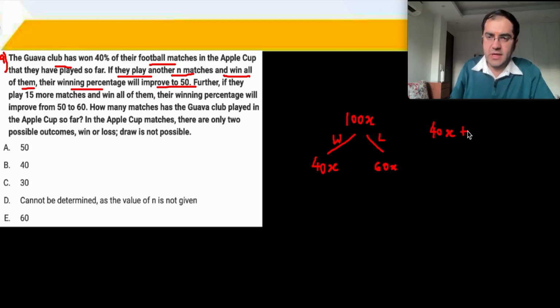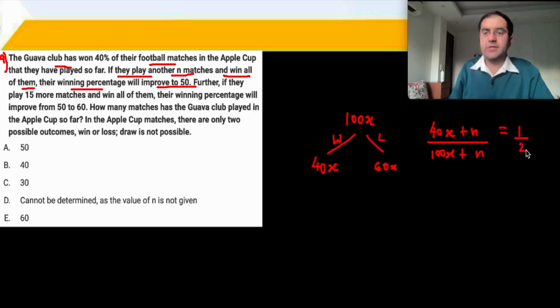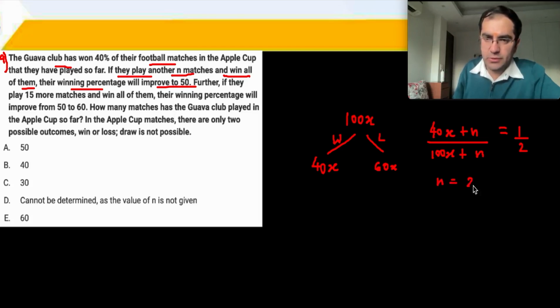40x, they win another n matches, and 100x, they play another n matches. Right? Into 100 is equal to 50, that is, winning percentage becomes half. They have won half of their matches. So from here, quickly, 40x into 80x plus 2n is 100x plus n, so n is equal to 20x. Okay, 80x plus 2n, 100x plus n, 20x is n. We got the value of n.